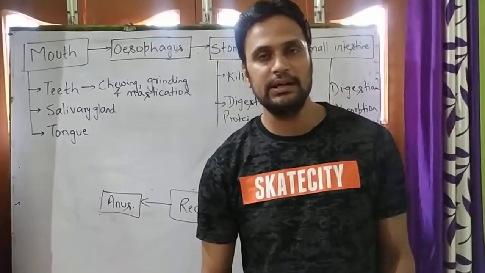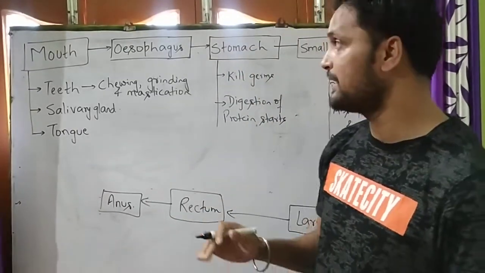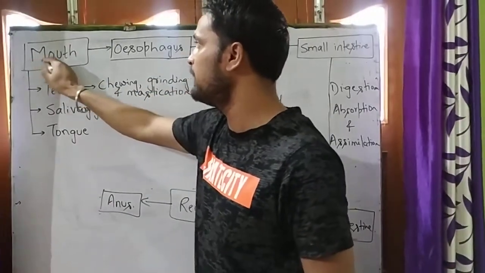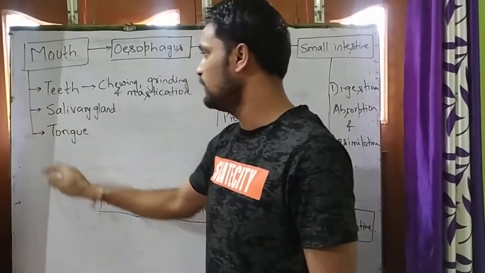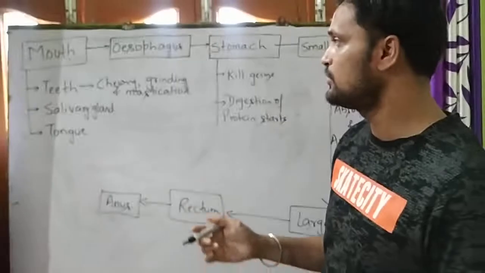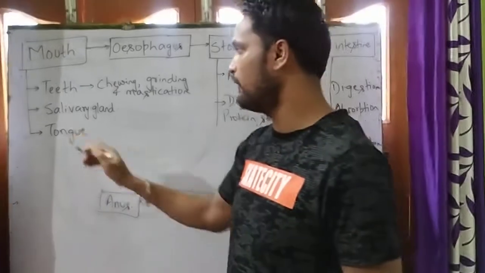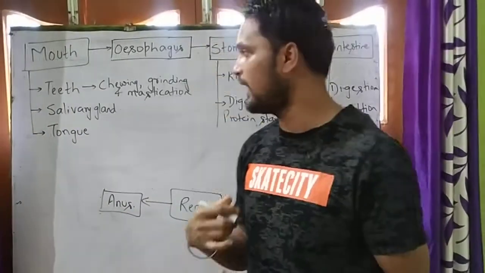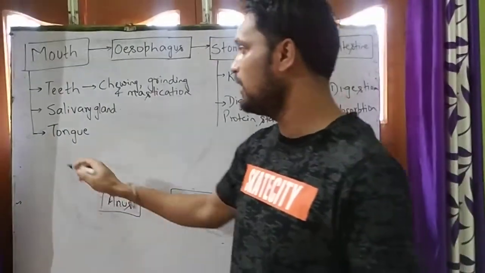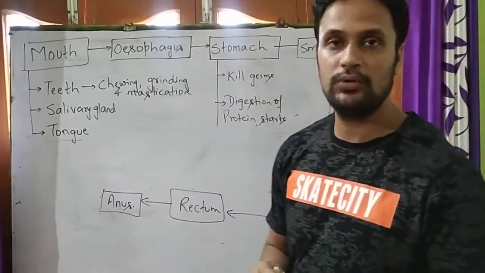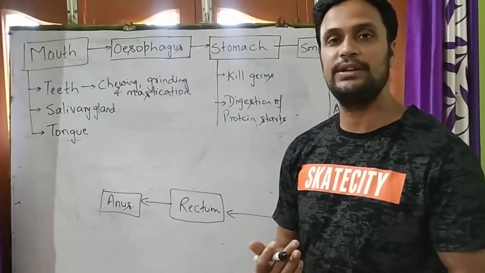Now students, we will discuss the entire process of digestion in human beings. In human beings, the digestion starts from the mouth. The mouth contains teeth, salivary glands and tongue. Teeth help in chewing, grinding and mastication of food. With the help of the salivary gland, saliva is secreted and helps in digestion of carbohydrate. The tongue helps to mix the saliva with the food and helps in digestion.